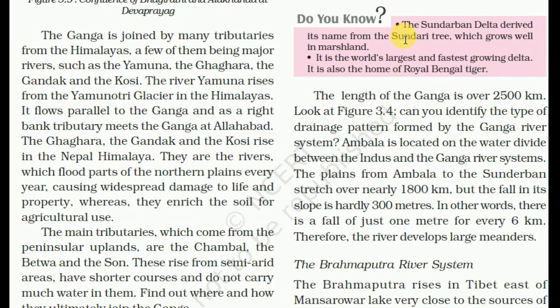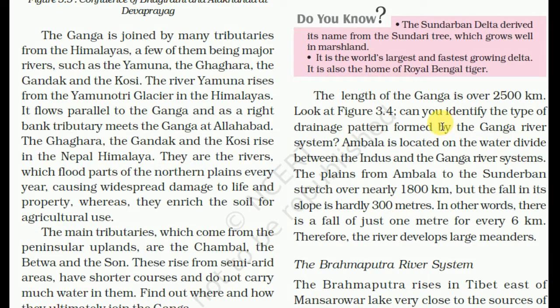So we know that the Sundarban Delta derives its name from the Sundari tree, which grows well in the marshland. It is the world's largest and fastest growing delta. It is also home of the Royal Bengal tiger. So these are some MCQ questions we ask in the exams. The length of Ganga is over 2,500 km.